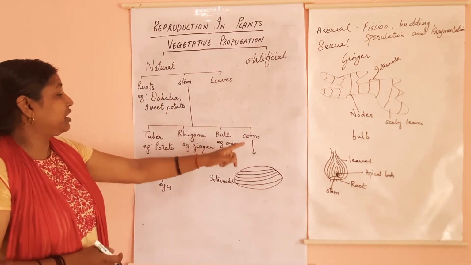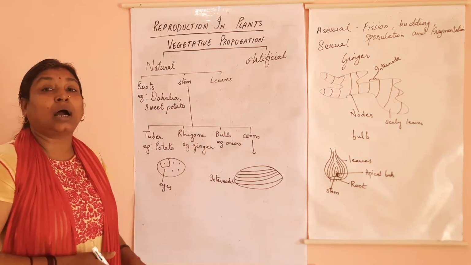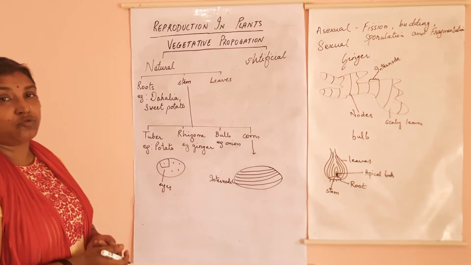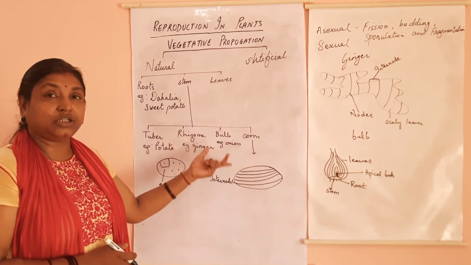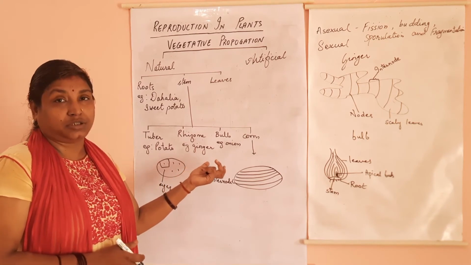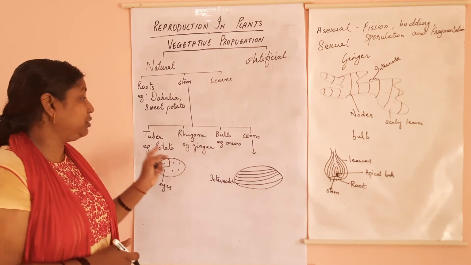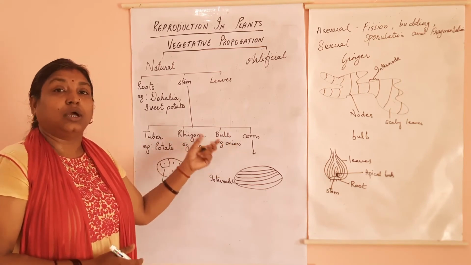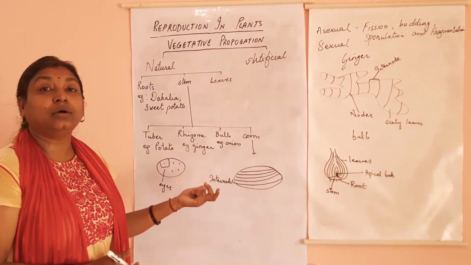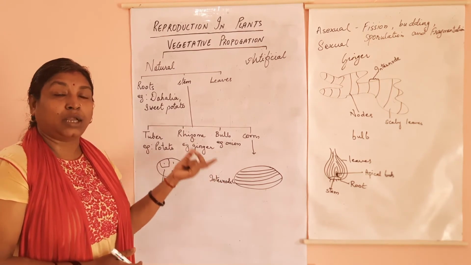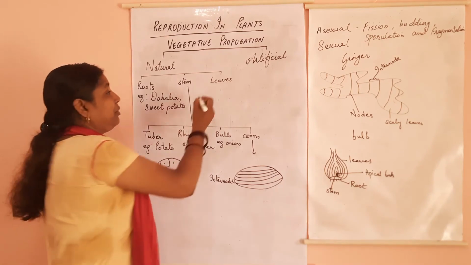All the modifications of stem, that is tuber, rhizome, bulb and corm, are biennial plants. Means in 1 year they will produce these fruits and next year they will produce seeds. So they are biennial plants. When you sow the seed, you get the fruits, and when you sow the stem part, then you get the new shoot, and in that seeds are produced. Clear?